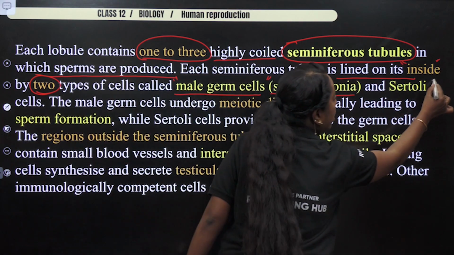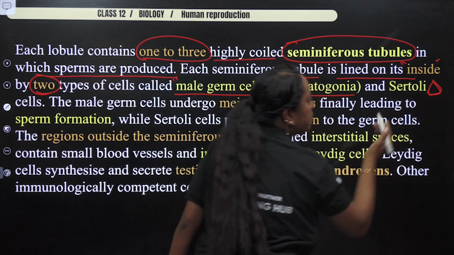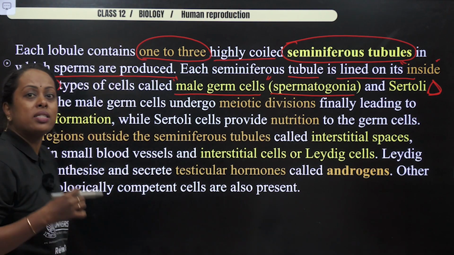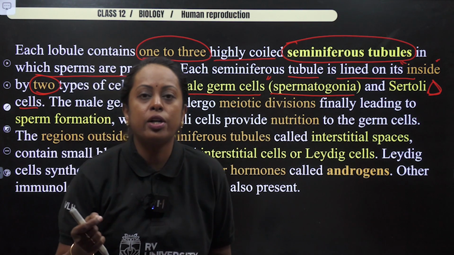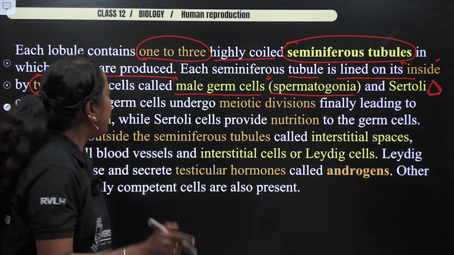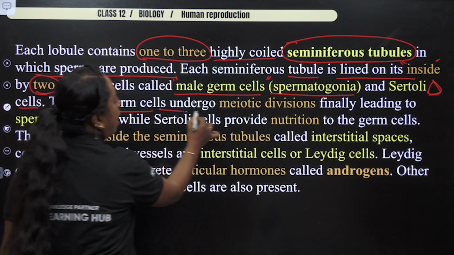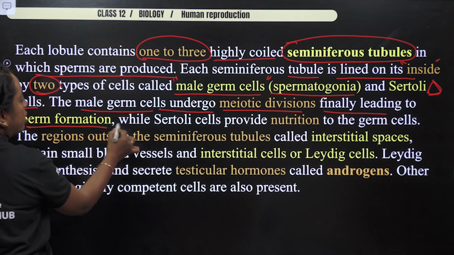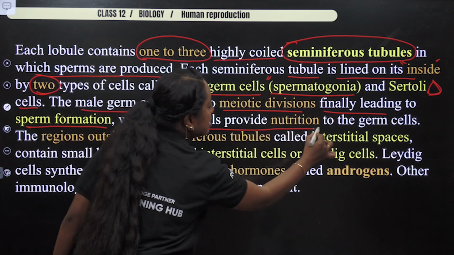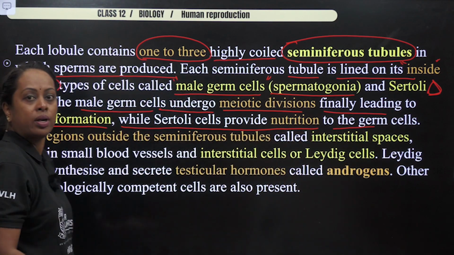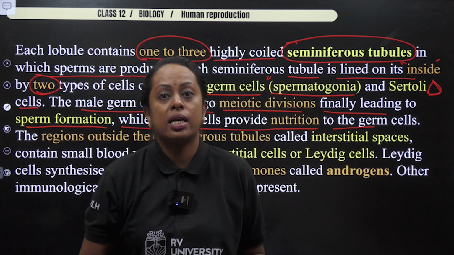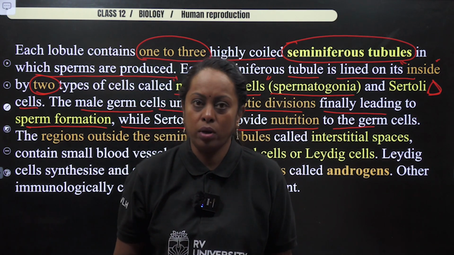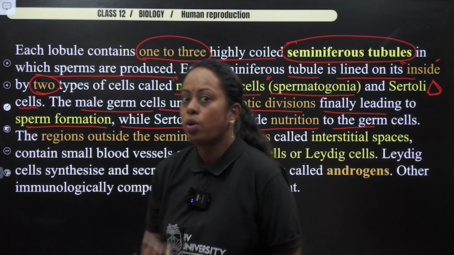Now, you will also come across a little bit triangular shaped cell which is called a Sertoli cell. The Sertoli cell plays an important role in nourishment of this particular sperm. Thereby, the male germ cell undergoes meiotic division, finally leading to sperm formation, while the Sertoli cell provides nourishment to the germ cell. Apart from that, the Sertoli cell does perform different functions also. It also secretes hormone, which we shall further study in the topic.